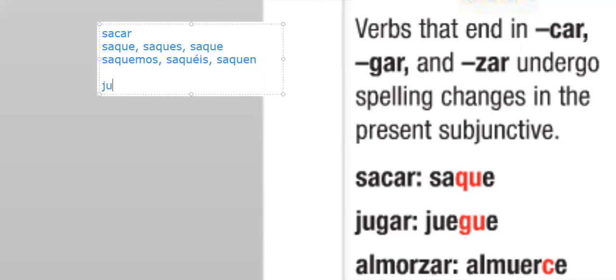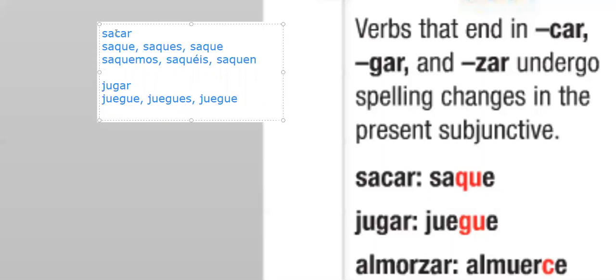Now I'll do one more here with jugar. As you'll notice, jugar becomes juego, so it has a stem change, and it's in the boot, so we keep that stem change for this AR verb. And you add the opposite ending, which would be ES. Again, we know that's a problem having this combination, so we put the U there. So yeah, this is a stem changer and a spell changer in most forms. Oh, excuse me, I put the yo form there. So here's the tú form. So we got a stem change and a spell change in each of those conjugations.